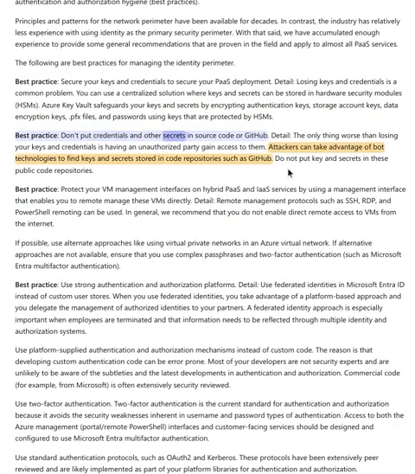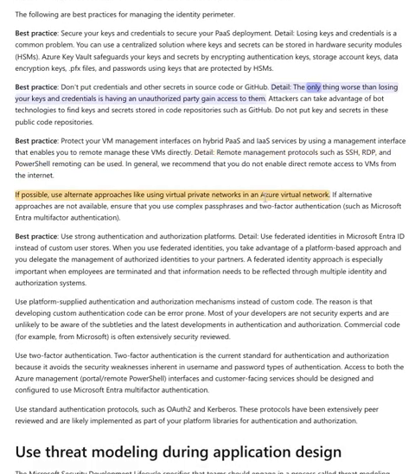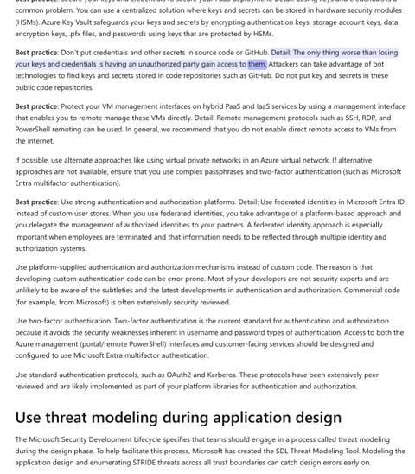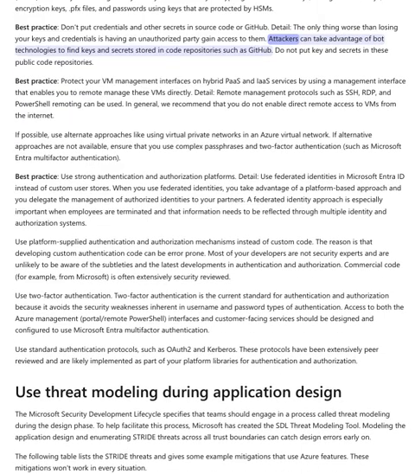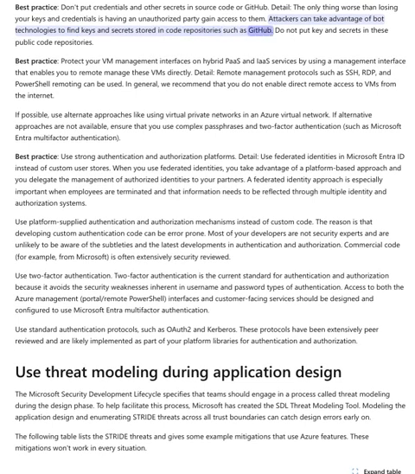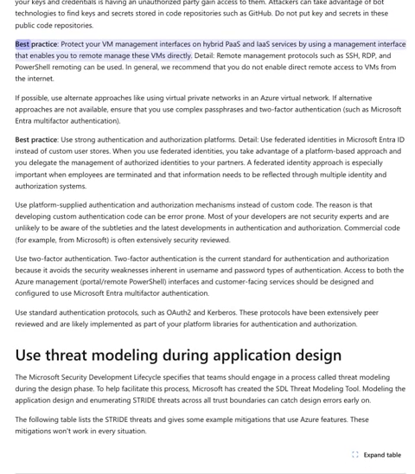Best practice: don't put credentials and other secrets in source code or GitHub. Detail: the only thing worse than losing your keys and credentials is having an unauthorized party gain access to them. Attackers can take advantage of bot technologies to find keys and secrets stored in code repositories such as GitHub. Do not put keys and secrets in these public code repositories.